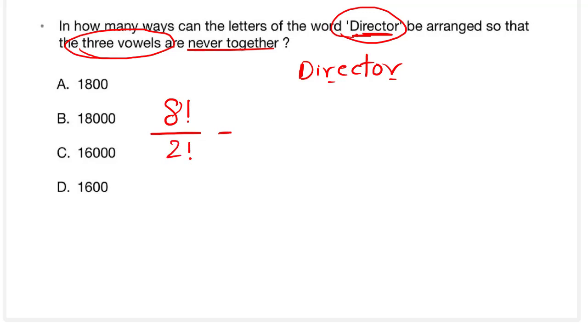minus, so the vowels here are I, E and O. There are three vowels. So what I'm going to do is take all the consonants as 1 and the vowels as 1. Then 5 plus 1 is going to be 6 factorial by 2 factorial for the two R's, into the vowels, which can be arranged in 3 factorial ways.